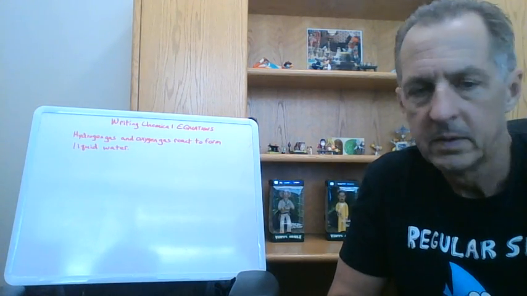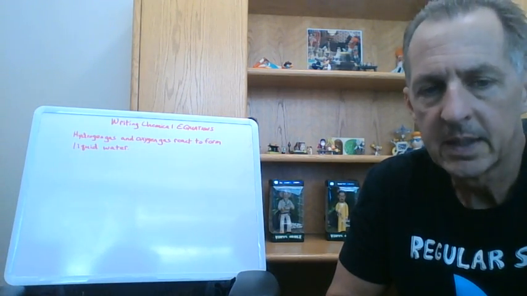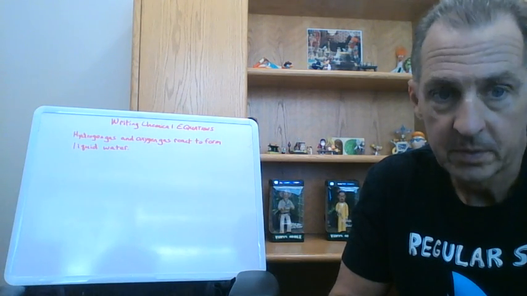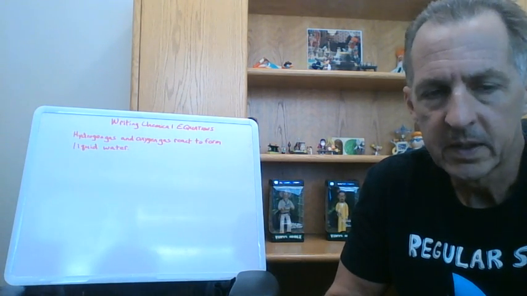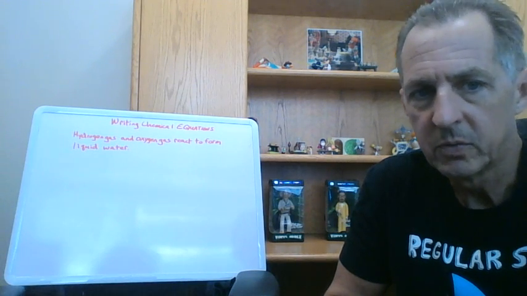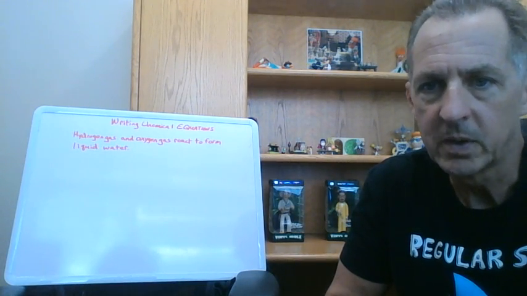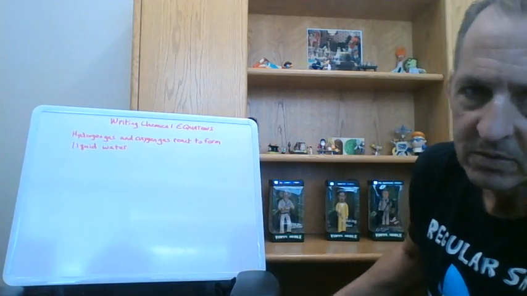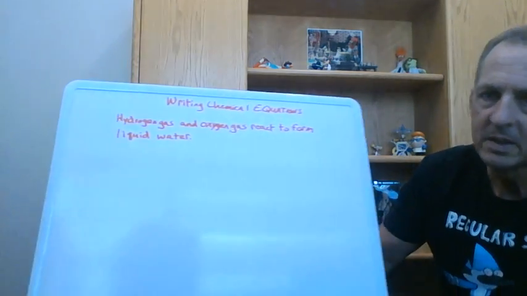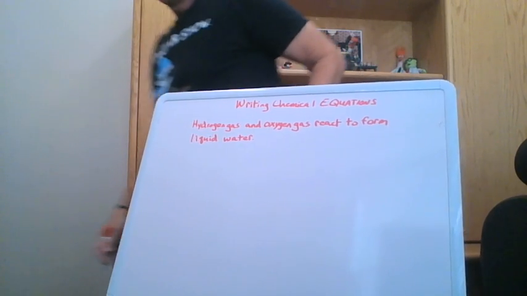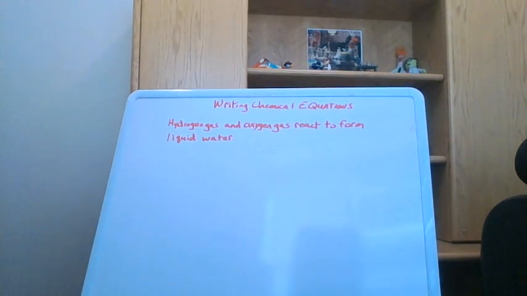Another skill that students sometimes struggle with is taking a sentence description of a chemical equation and converting that to the actual names and formulas of the chemicals to represent the chemical equation. So we'll go through several examples of this here. Why this becomes difficult is it involves several things that we should have learned along the way: one is our chemical names, another is what elements are diatomic, and also balancing equations.